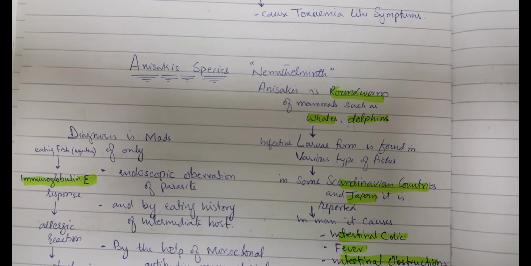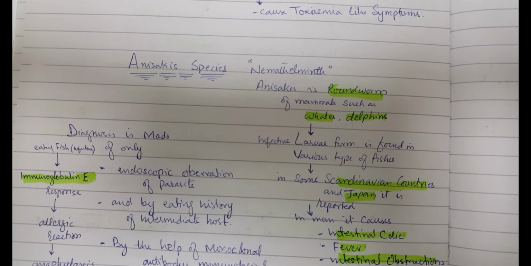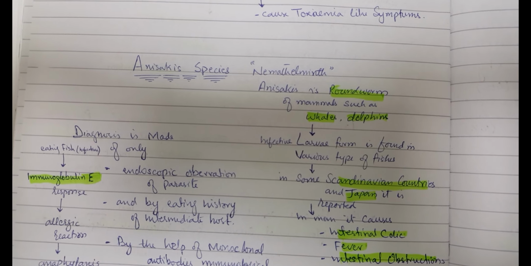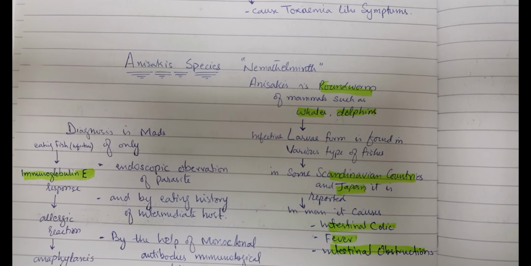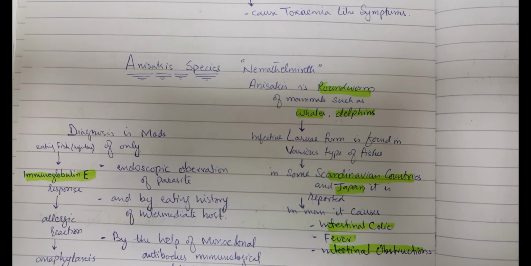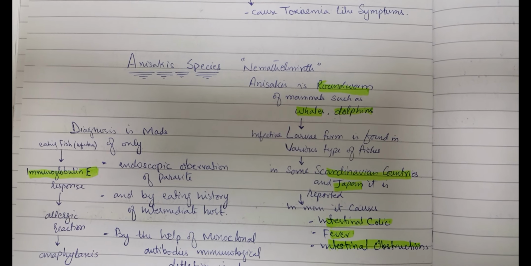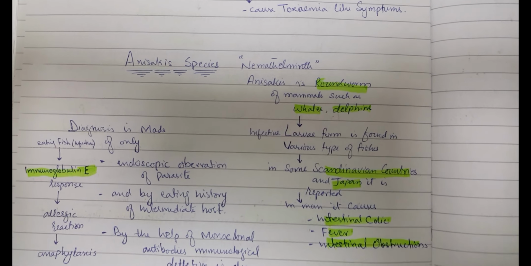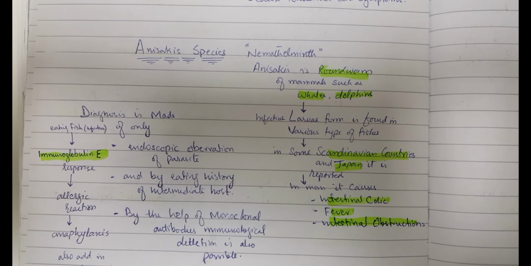Anisakis species are nematodes that cause anisakiasis, which is basically a roundworm of marine mammals such as the walrus and dolphin. The infected larval form is found in various types of fishes in some Scandinavian countries and Japan. It is reported mainly there, and it causes intestinal colic, fever, and intestinal obstruction.